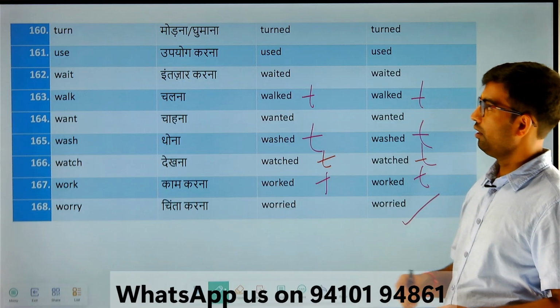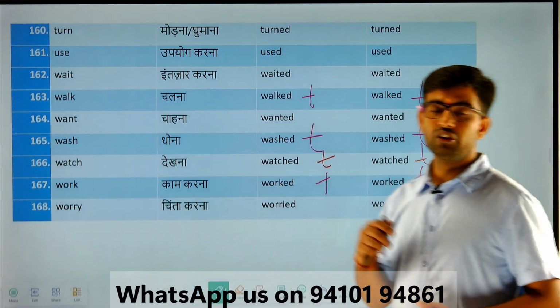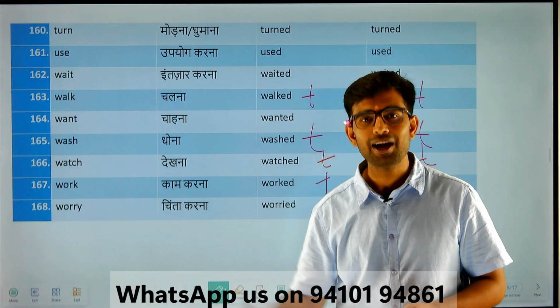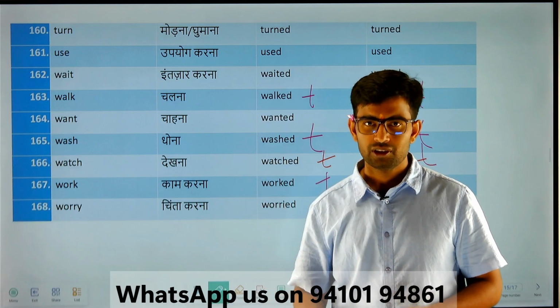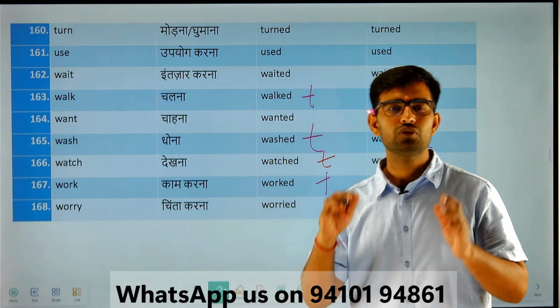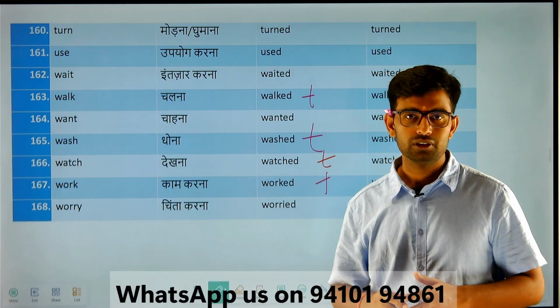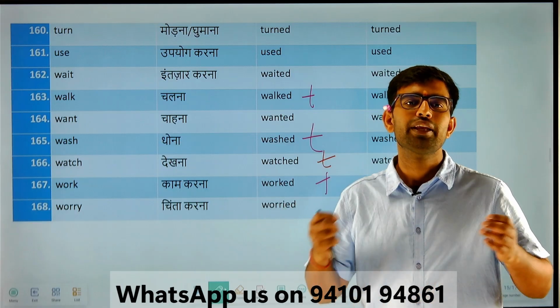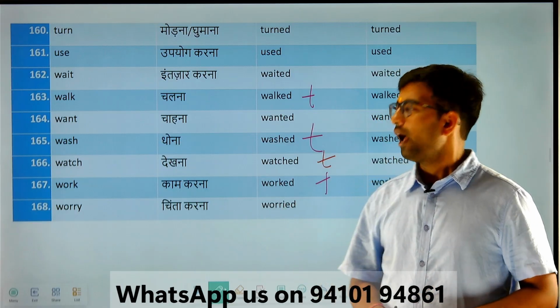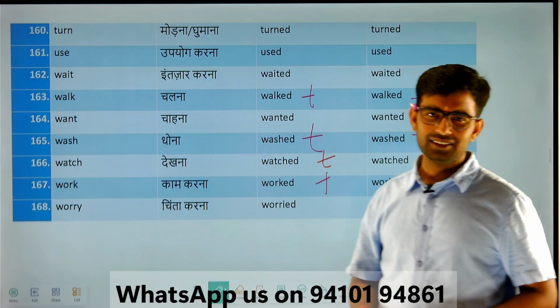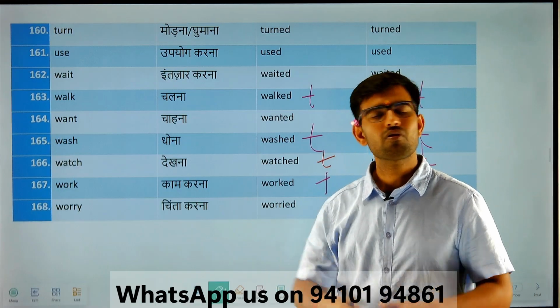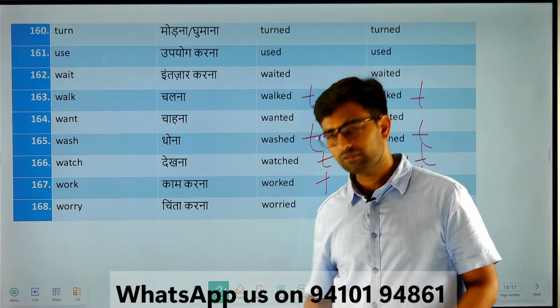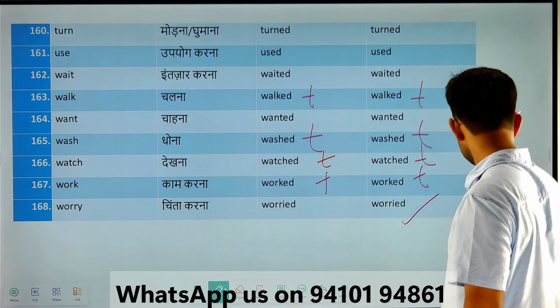And don't worry, write them 3 or 4 times in your copies. Okay, learn them by heart, memorize them, write them again and again till you have memorized all of them. Okay, and listen to the pronunciation again and again. Pronunciation is also very important. Hope you will memorize that. Once memorized, throughout your life it will help you. Okay, don't worry about that.